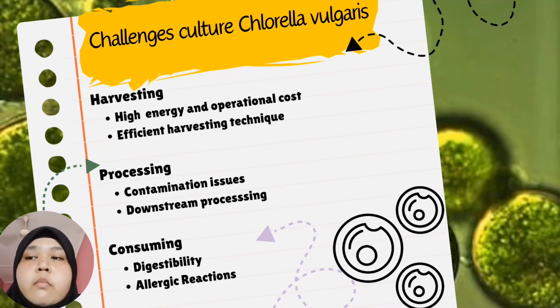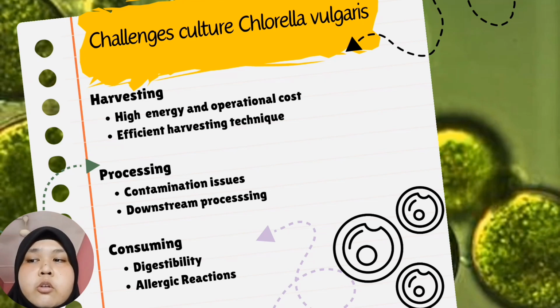Okay, for processing challenges, contamination issue. Chemicals used in flocculation or bioflocculation can contaminate the harvested biomass, which can be a significant issue in the production of high value products. For downstream processing, the harvesting step is critical, as it leads to a highly concentrated solid matter that requires further processing.